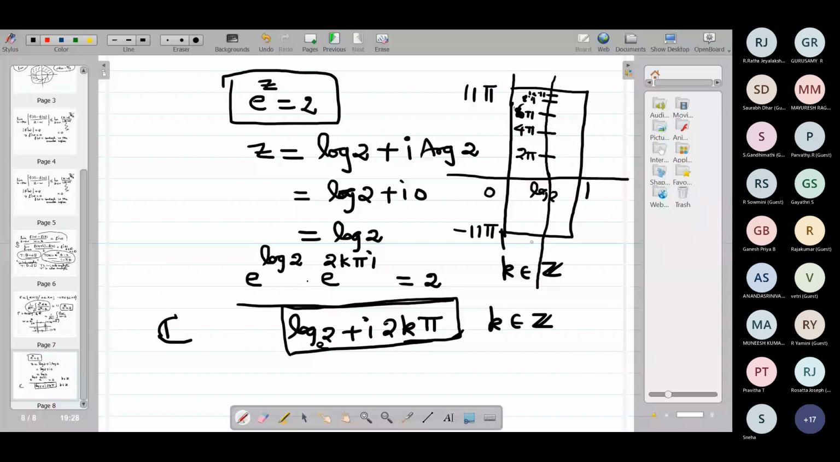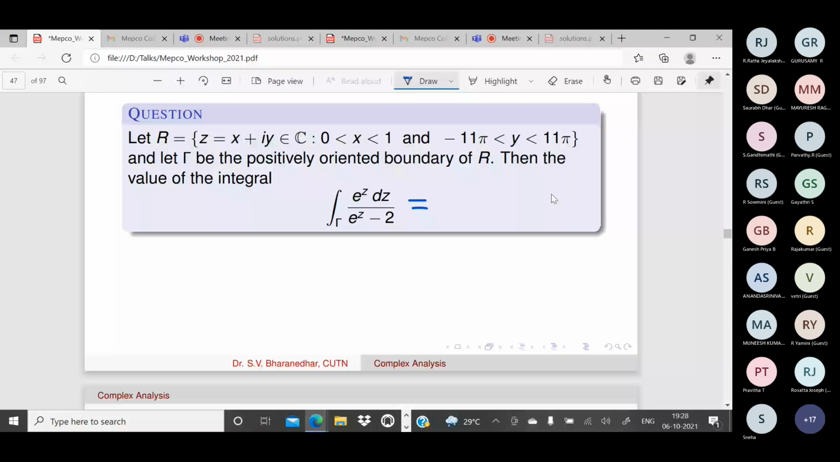So how many such points are lying in this domain? Can you tell me? You can guess the answer. 11. On the positive side, it is 5. On the negative side, it is 5. 5 plus 5, 10, plus one more for imaginary part 0, which is log 2. So totally there are 11. So the answer is 2 pi I into 11. Sorry, I have to put 11. 2 pi I into 11. Is that clear to everyone?